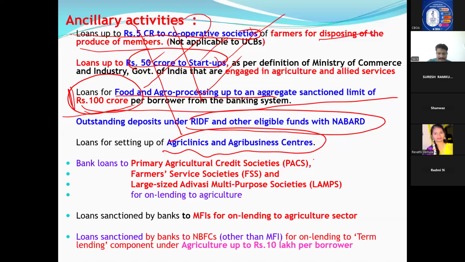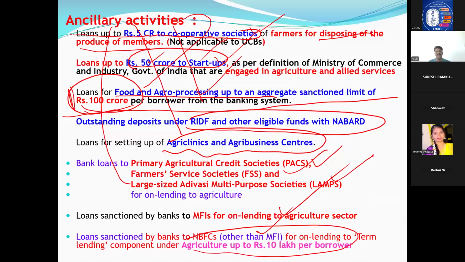Bank loans to PACs, FSS, LAMPs, primary agriculture credit societies, farmer service societies, large-sized Adivasi multi-purpose societies, all these lendings, if you give for on-lending to agriculture, that is also ancillary only. Loans sanctioned by banks to MFIs for on-lending to agriculture sector also fall there. Loans sanctioned by banks to NBFCs, other than microfinance also, if they give term loan up to 10 lakhs, that is also falling under ancillary activity.